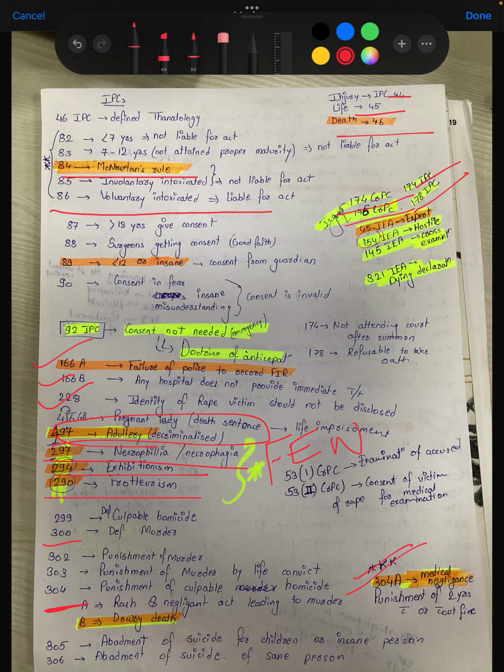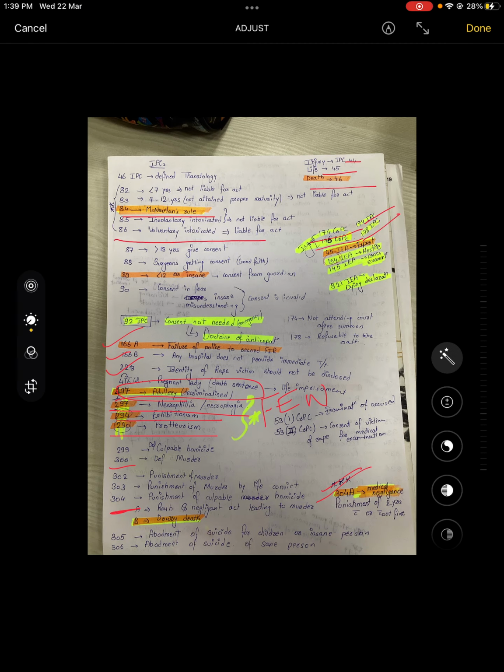This IPC is asked multiple times in your previous examinations: 300 is for murder, 304 is for the punishment of culpable homicide, 304A is medical negligence, with A representing medical negligence and B representing dowry death.